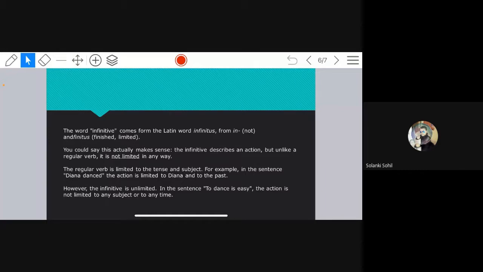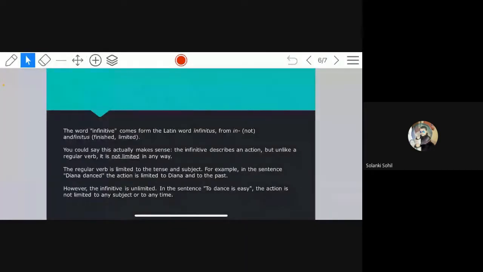The regular verb is limited to the tense and subject. For example, in this sentence, Diana danced, the action is limited to Diana and to the past. However, the infinitive is unlimited. In this sentence, to dance is easy, the action is not limited to any subject or to any time.